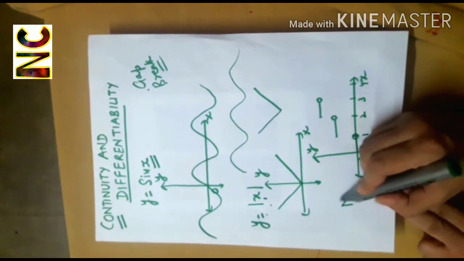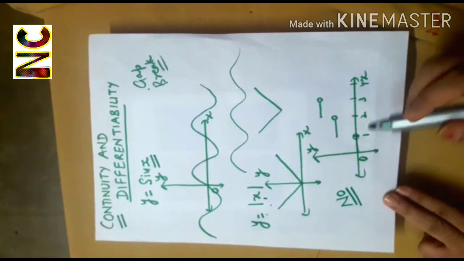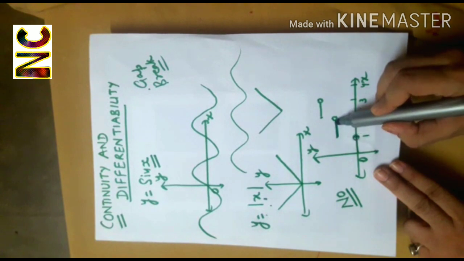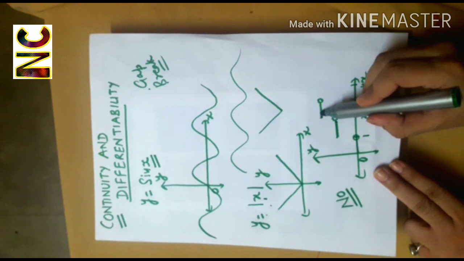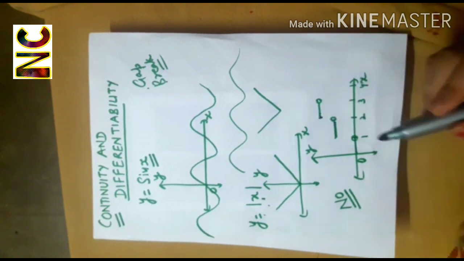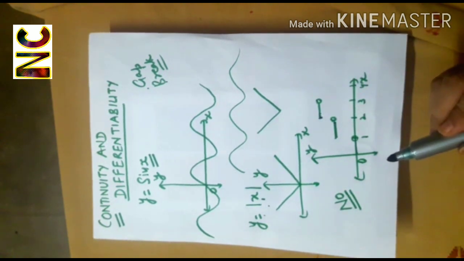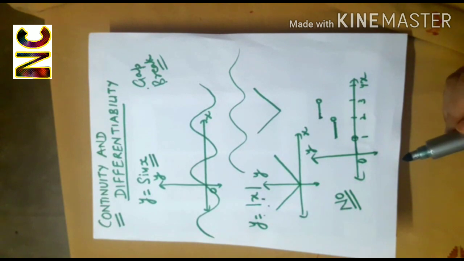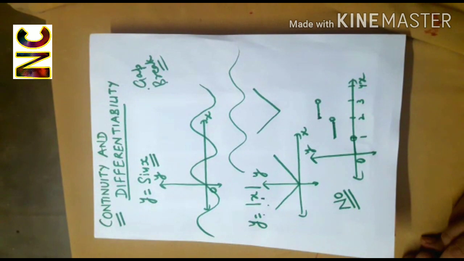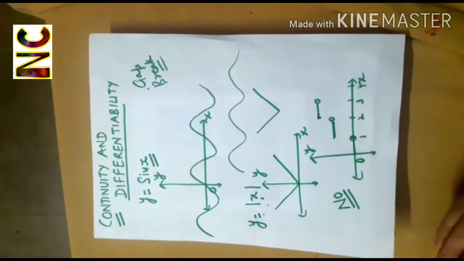No, we cannot draw. I can draw this portion in a single stroke, but if I have to draw this, then definitely I will have to lift my pen from the paper. So I cannot draw this graph in a single stroke without lifting my pen from the paper, because there are gaps in the graph. So this function is not a continuous function.